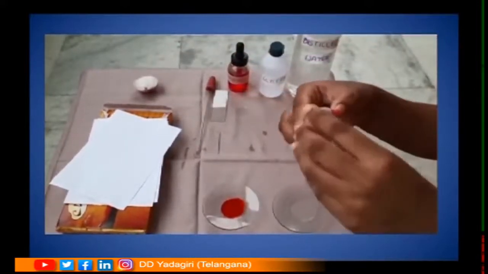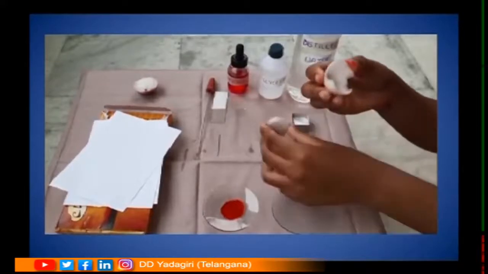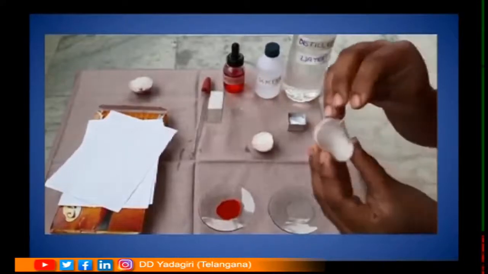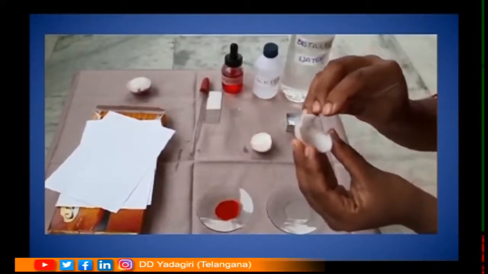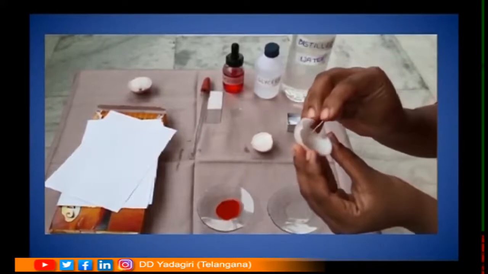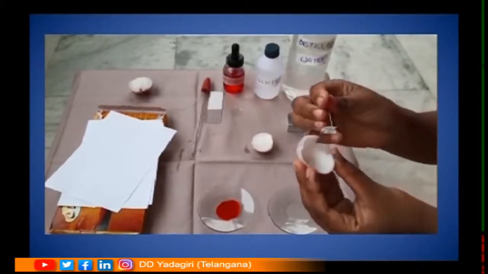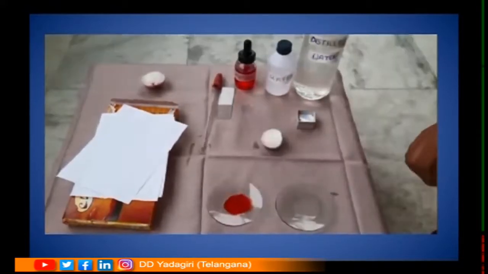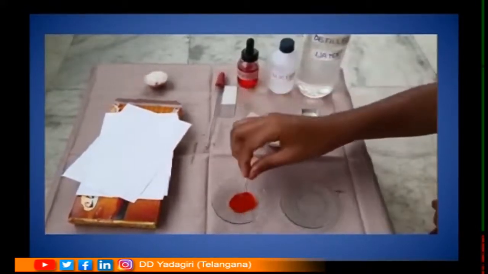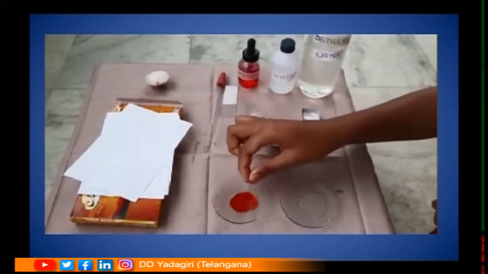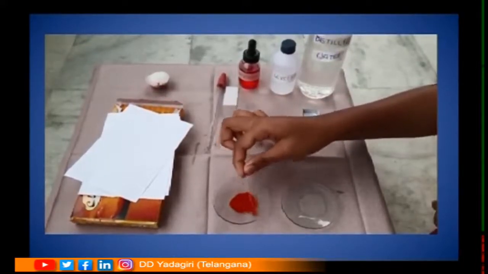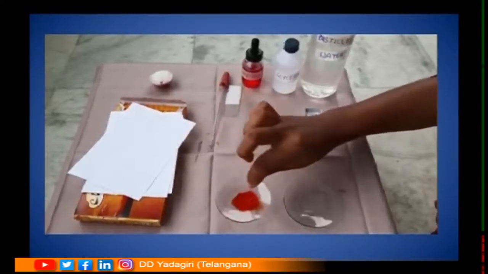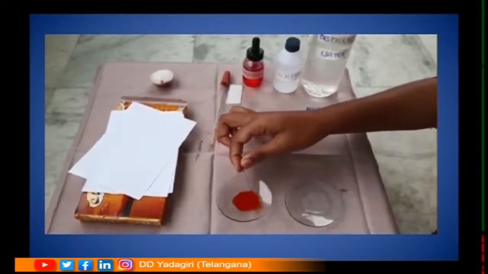Now gently take the outer layer of the skin and with the help of a needle take out the membrane from the inner side of the onion. Put this onion into the safranin solution and let it remain there for 30 seconds so that it gets colored properly. Now, with the help of a needle, transfer this membrane to the water containing watch glass.